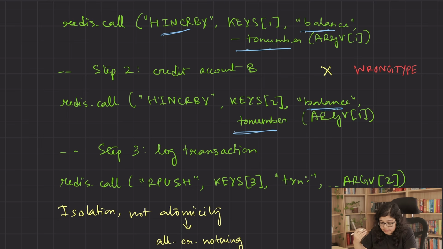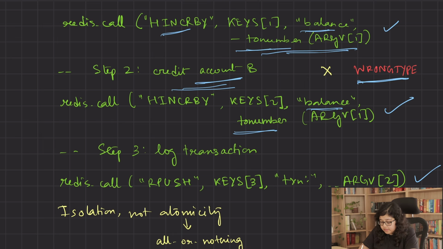So in this example, we are doing 3 steps. As we have already said, we are debiting account A, we are crediting account B, and we are logging the transaction. Now what happens if account B is corrupted? Maybe we created account B as a string instead of a hash by mistake. Now your step 1, debiting account A, happens fine. But your step 2, crediting account B, fails with a WRONGTYPE error. And this WRONGTYPE error means that we are trying to use the HINCRBY operation on a wrong type of key. So the script aborts here and step 3 never runs. Now here's the problem.